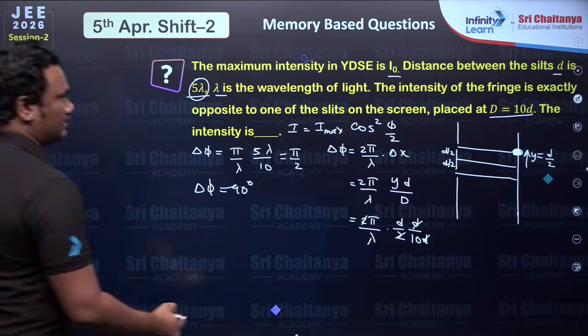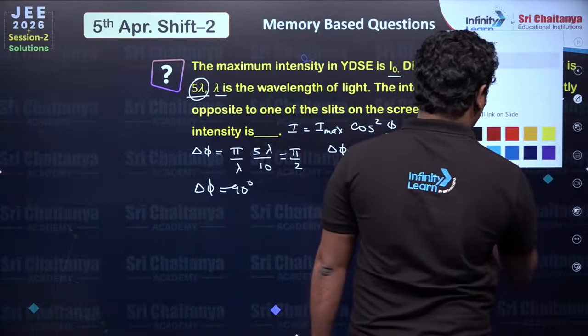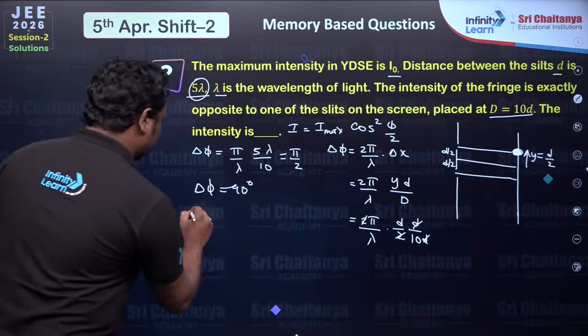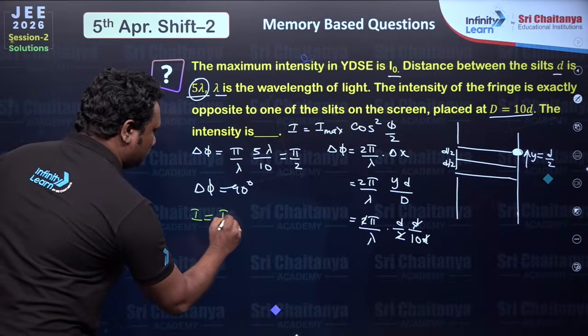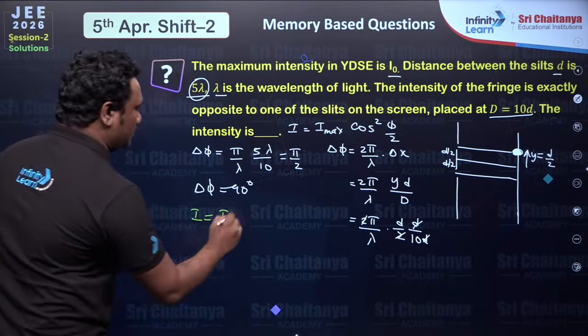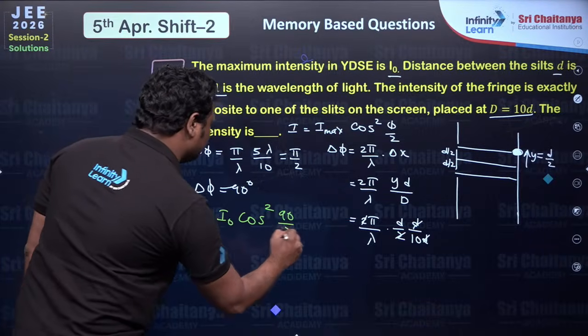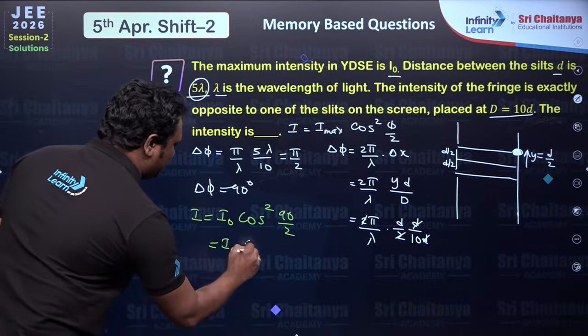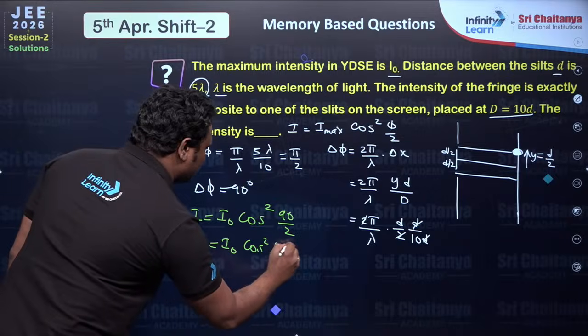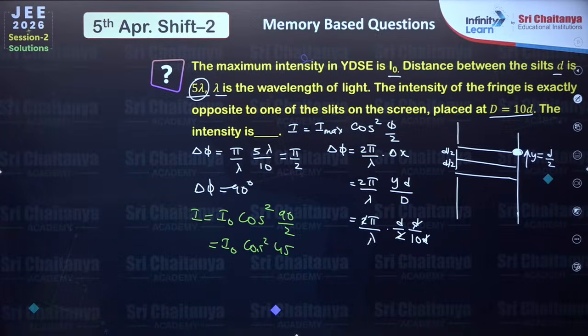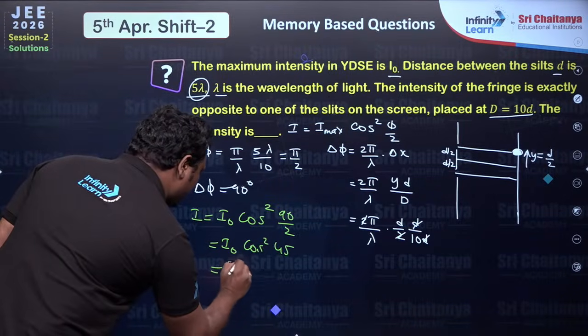So substituting in this equation, I is equal to maximum intensity I naught cos square 90 by 2, which is I naught cos square 45. Cos 45 is 1 by root 2, so cos square 45 will be 1 by 2.